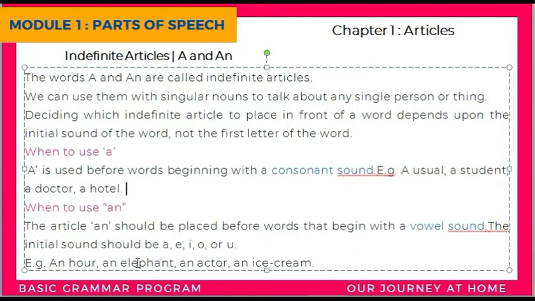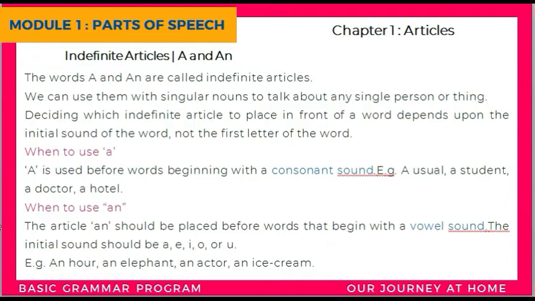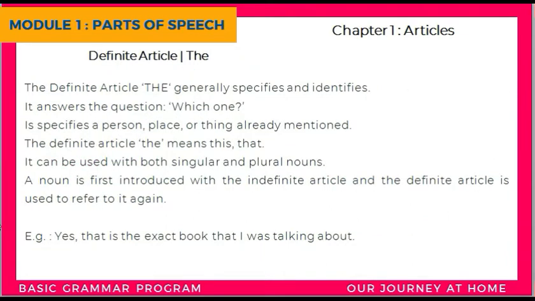Then an elephant, the E sound. An actor, the A sound. An ice cream, I is the long vowel sound of I. So the first initial sound of ice is I, right? So now let's see what are definite articles.